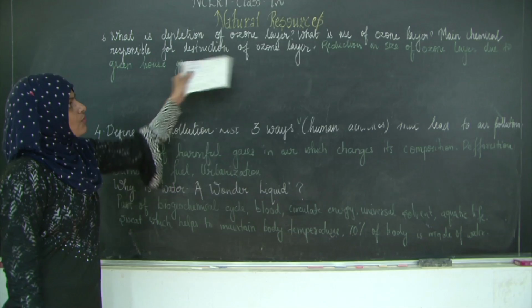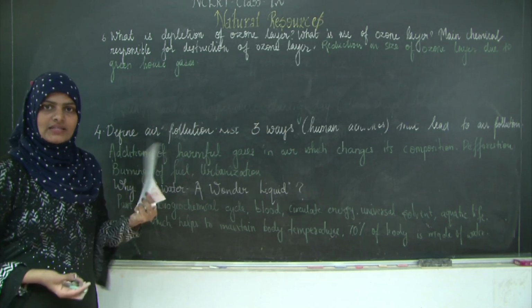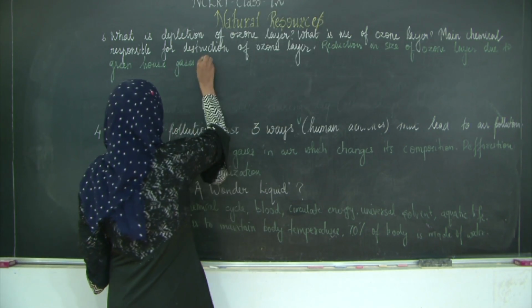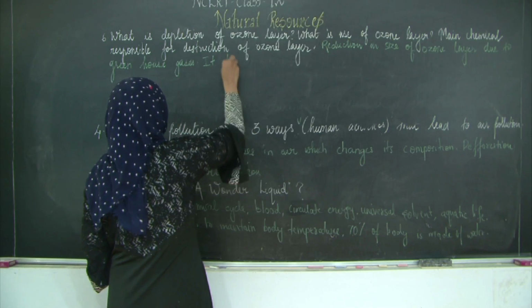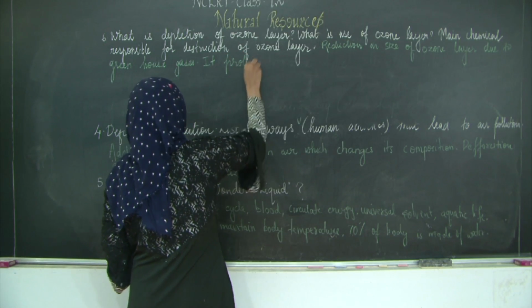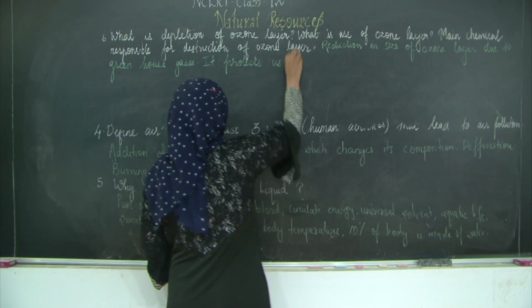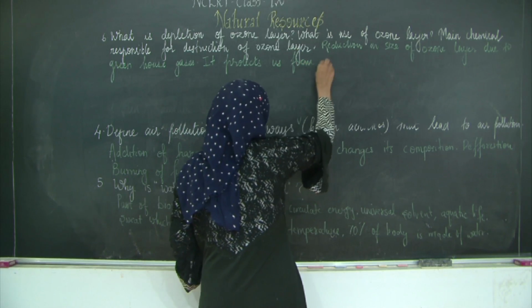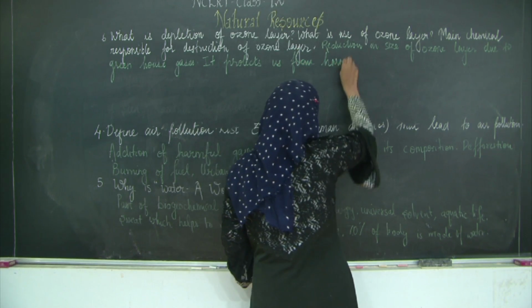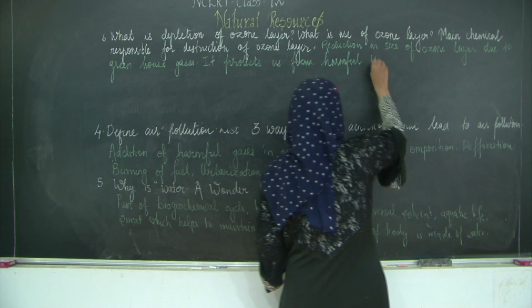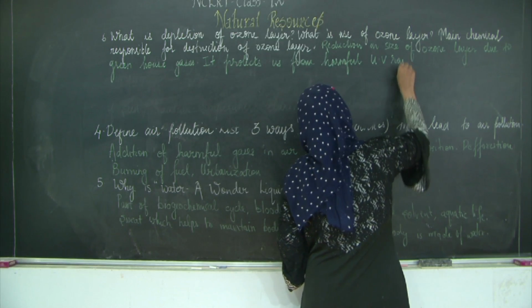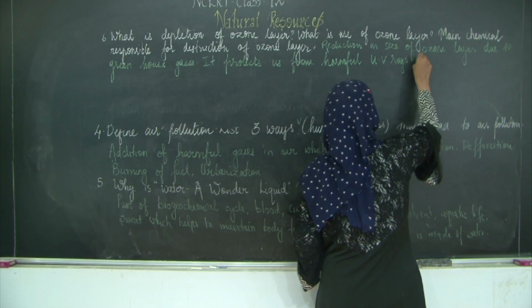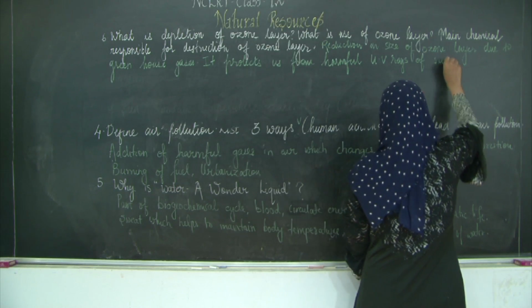What is the use of ozone layer? It protects us from the UV radiations of the sun. So it protects us from harmful UV rays of sun. And what are the main chemicals?